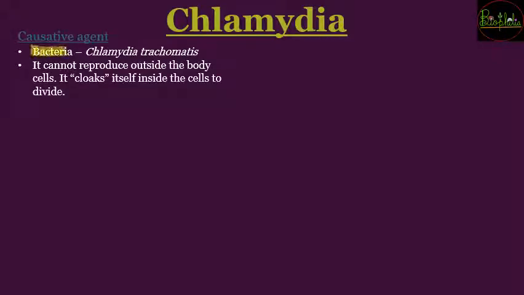So let's see the first sexually transmitted infection, that is chlamydia. The causative agent is a bacteria, and the name of the bacteria is Chlamydia trachomatis. Now this is a bacteria that cannot reproduce outside the body. Outside the body it cannot reproduce, so it needs to come inside the body of humans, and then inside the cells it will divide to spread infection. So this is an important point about chlamydia bacteria, that it cannot reproduce outside the body of humans.